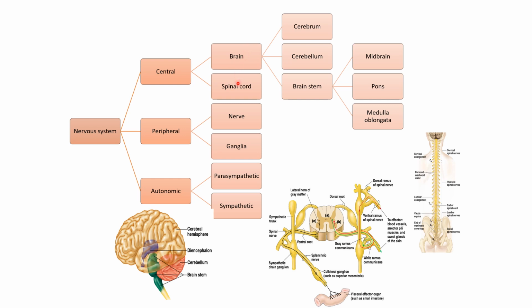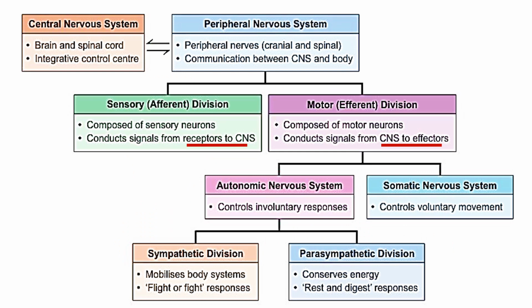First, the brain and spinal cord. The brain is further divided into the cerebrum, cerebellum and the brain stem. The brain stem is divided into the midbrain, pons and medulla. The central nervous system, including the brain and spinal cord, is the integration and control center for both the internal and external environment.